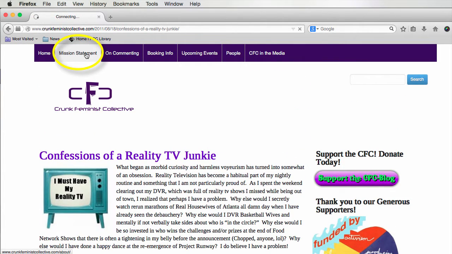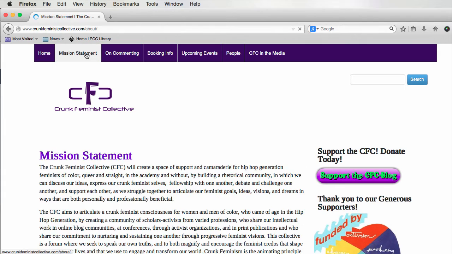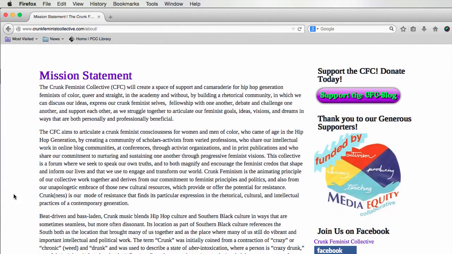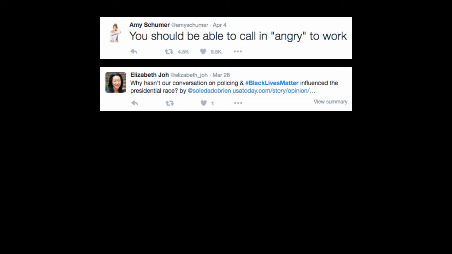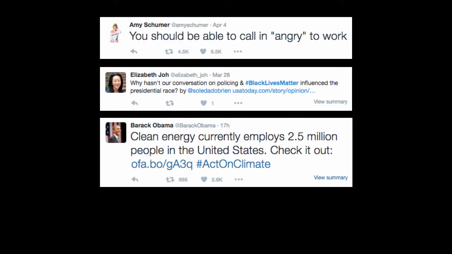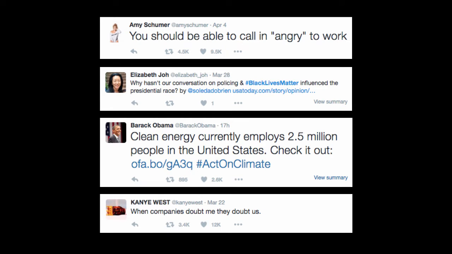an About page. This mission statement tells me that this is an online community for hip-hop generation feminists of color. It also talks about blog communities and has a donate to the CFC blog button, which suggests that this is a blog. Social media posts on tools like blogs, Facebook, or Twitter can provide up-to-the-minute information on a developing event and a good sense of popular opinion about a specific issue.